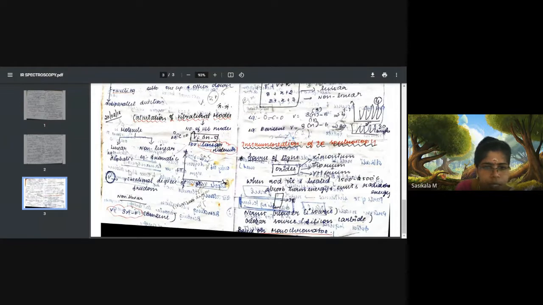For a linear molecule, the equation is V equal to 3n minus 5, and V equal to 3n minus 6 for a non-linear molecule. Non-linear covers aromatic groups and linear covers aliphatic groups. V represents the number of vibrational modes, n represents the number of atoms present in the molecule, and 3 and 6, likewise 3 and 5, are constants. These constants are calculated from the energy levels associated with linear and non-linear molecules, like rotational energy and vibrational energy.